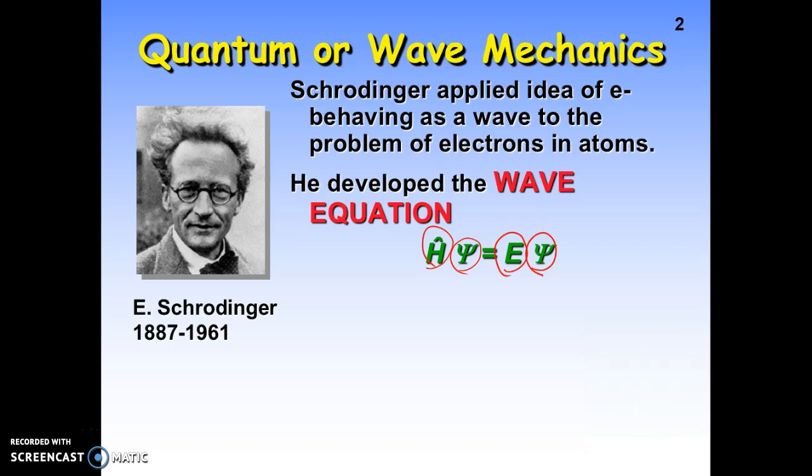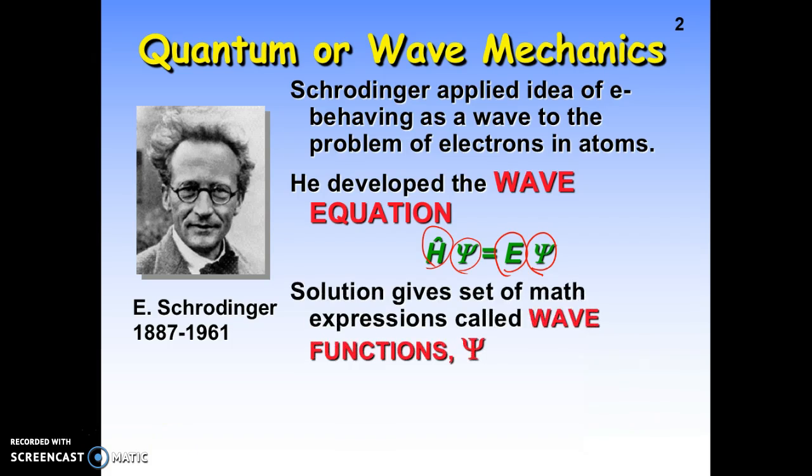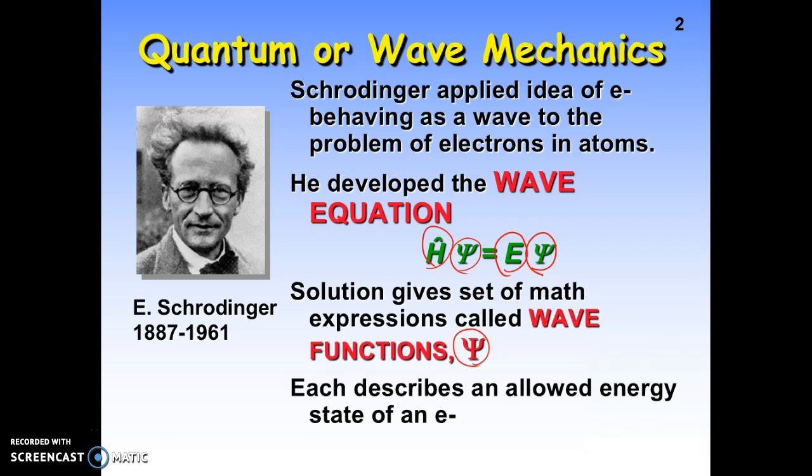However, when we look at this in a more direct form, it's much more complicated than that, and solving it is much more complicated because you need calculus. So we go further to talk about the fact that the solution gives a set of mathematical expressions called wave functions, or this psi. Once we get the wave function, we know more about the electron. Each describes an allowed energy state of the electron. So basically, we're finding information about a specific electron, a very specific set of information that's going to tell us more about that electron.